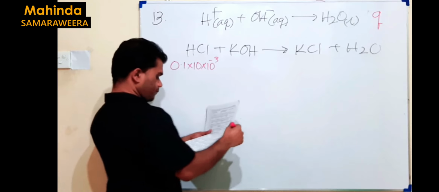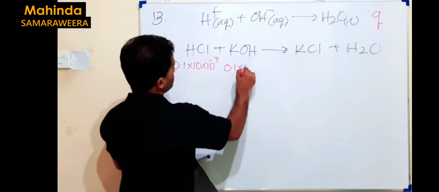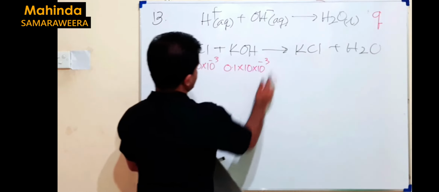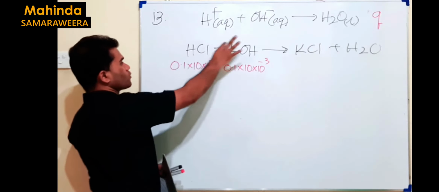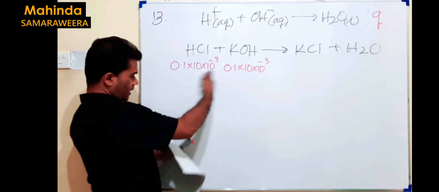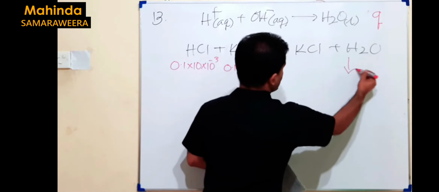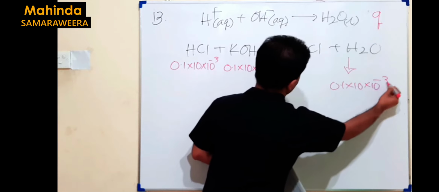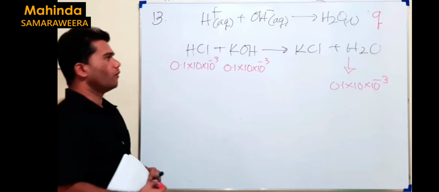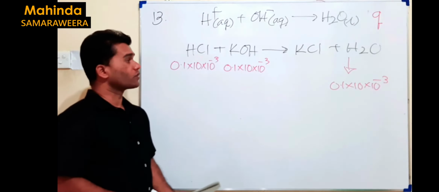KOH moles given 0.1 × 10, again n equals CV. We get the same number of moles here, that means a 1:1 molar ratio. Then you can get the moles of water formed here, 0.1 × 10 × 10 to the power of minus 3.